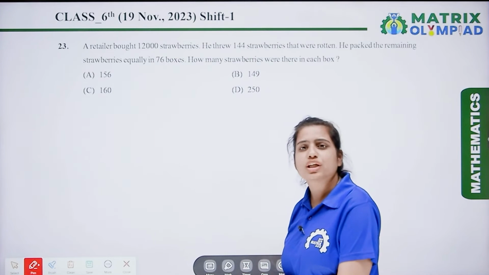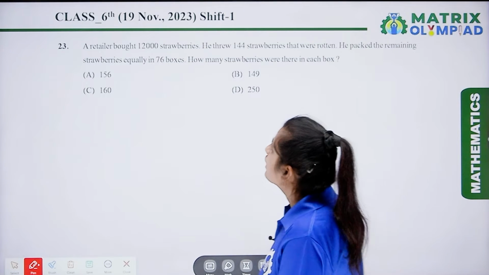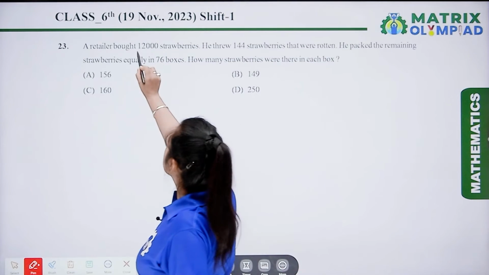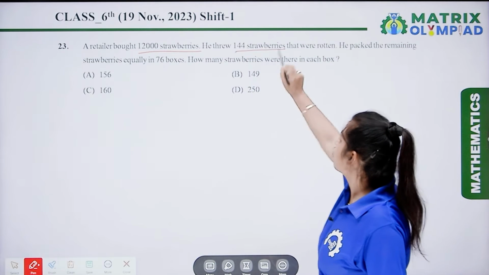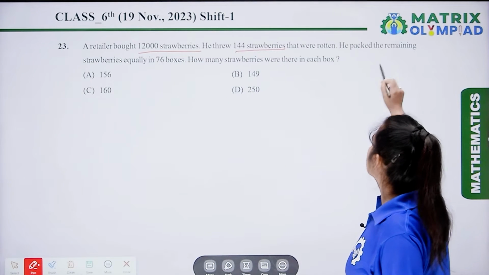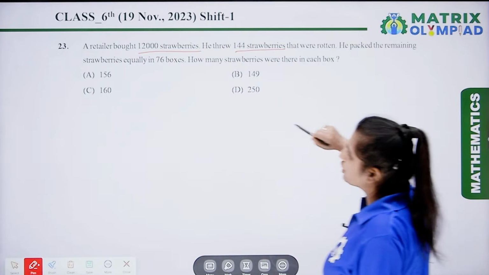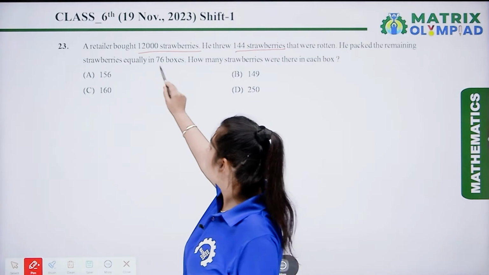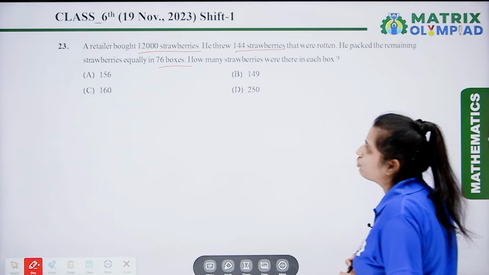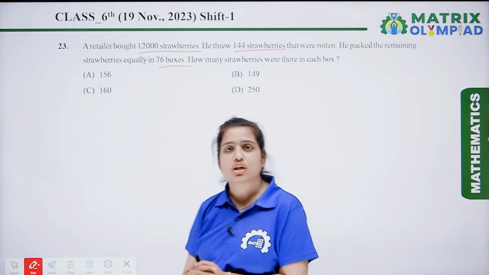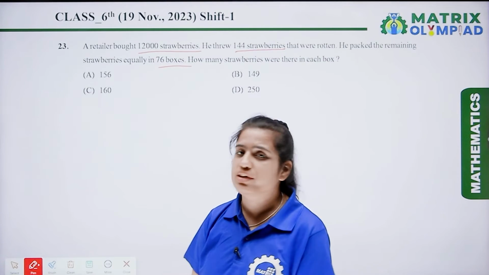Now the next question is question number 23. A retailer bought 12,000 strawberries. He threw away 144 strawberries that were rotten. He packed the remaining strawberries equally in 76 boxes. How many strawberries were there in each box? So here we have to find out the number of strawberries in each box.